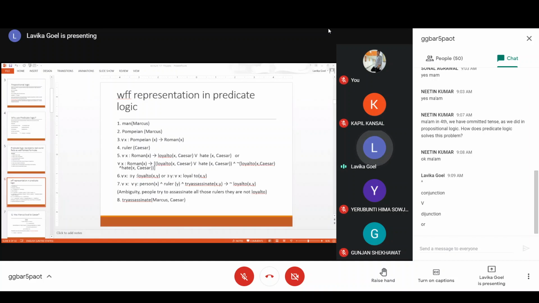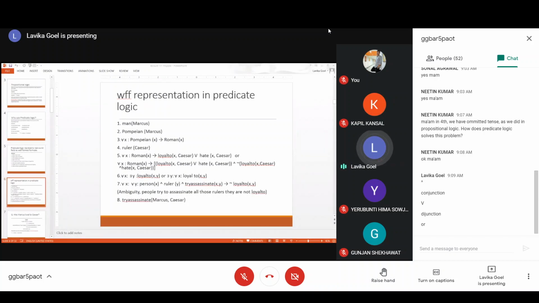So for every x such that x is Roman, this will imply that x is either loyal to Caesar or x hates Caesar, and x is not loyal to Caesar and x hates Caesar. So this will mean that x is not loyal to Caesar, and that is a simultaneous event with x hating Caesar. That is another extra piece of information which you can represent. Why?